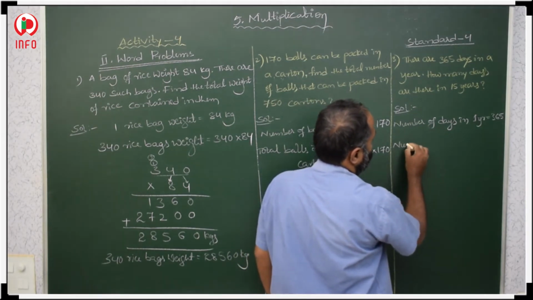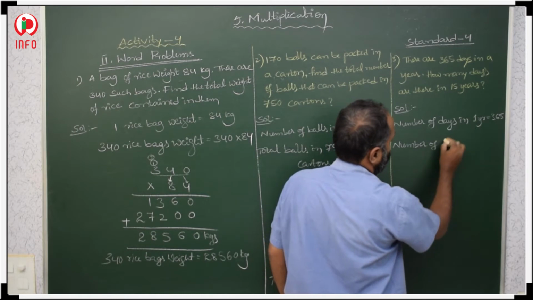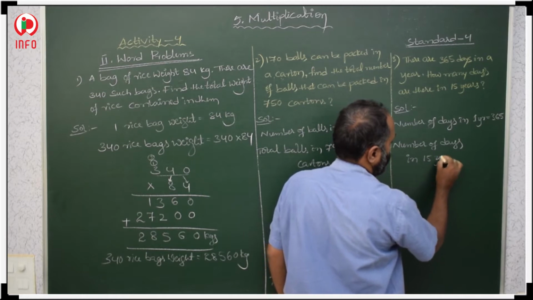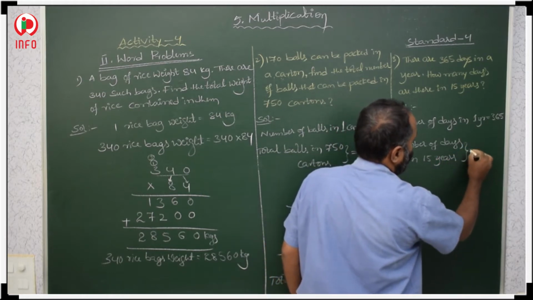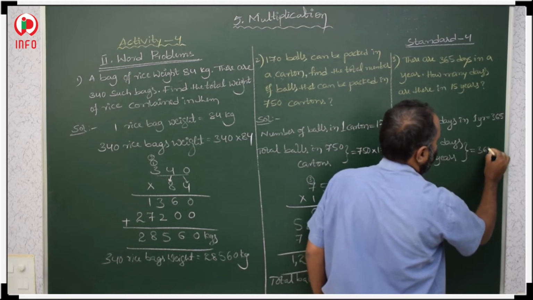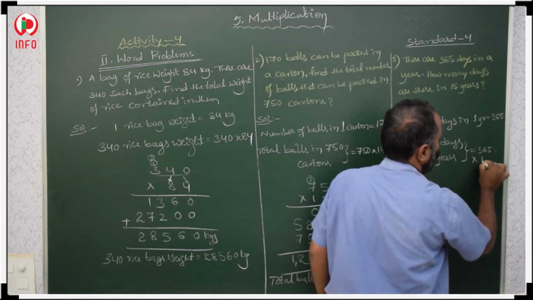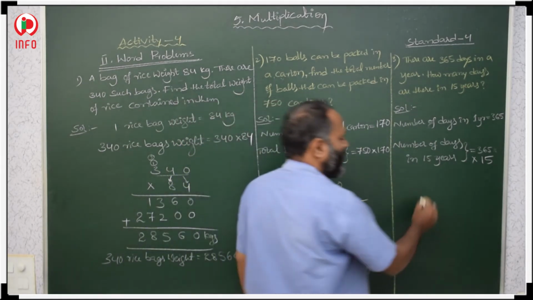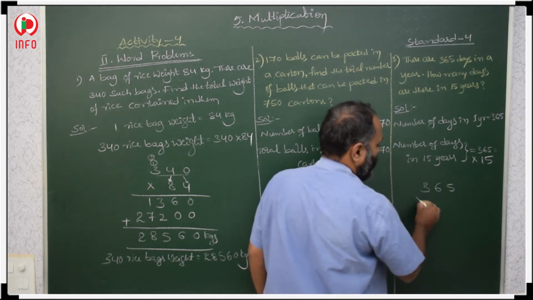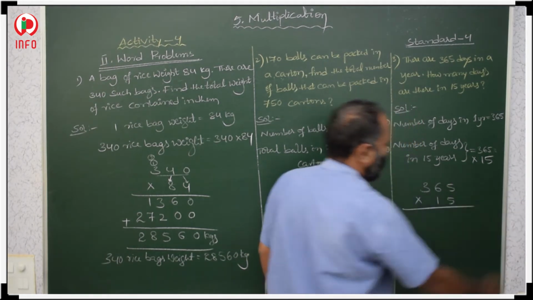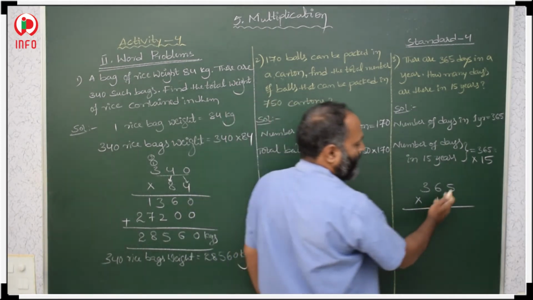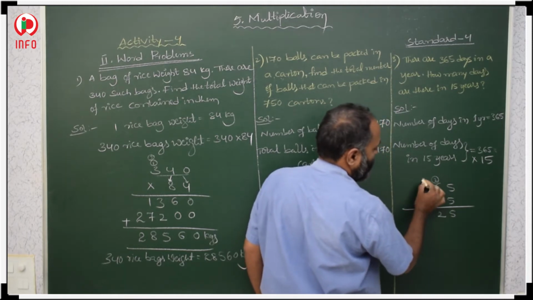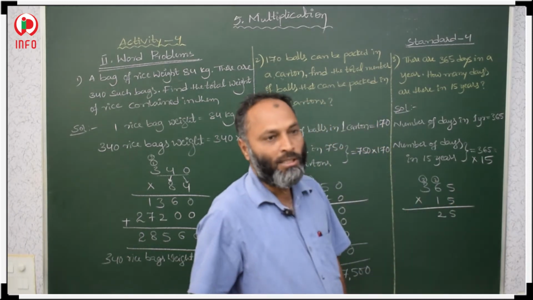Number of days in 15 years. So, we have to multiply 365 with 15. 365 multiply with 15. 5 5s are 25 and 2. 5 6s are 30, 30 plus 2, 32, 3. 5 3s are 15 plus 3, 16, 17, 18.